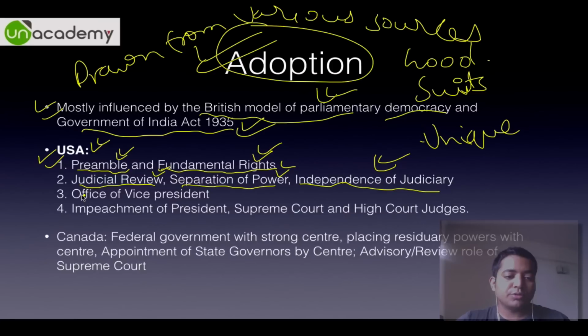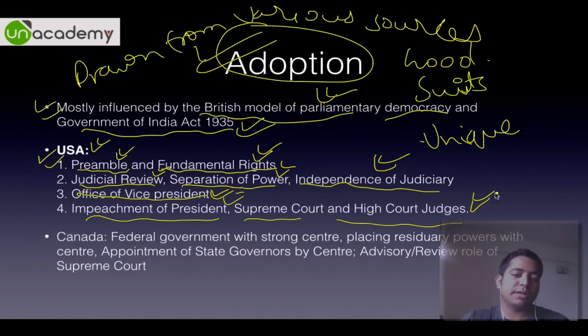So they are all from the US. Montesquieu, remember the French Revolution? Go watch that video, you'll know what separation of power is. Then the office of vice president is also from USA. Impeachment of the president and Supreme Court and High Court judges, they are all taken from USA.